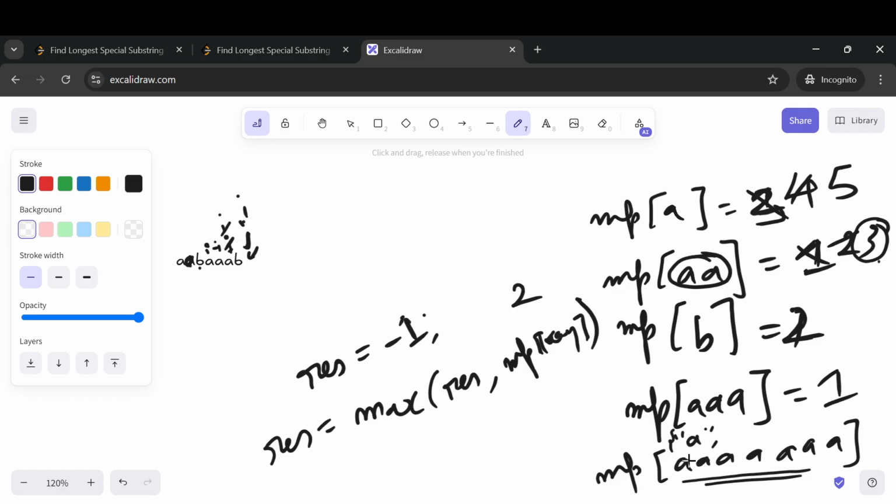So for this occurrence, it's 1, 2, 3, 4, 5, 6, 7. So a special substring which has only a character A and its length set to 7. If we do it this way, then our space complexity will be good, and I won't comment on the time complexity, but space complexity will definitely improve in this scenario.